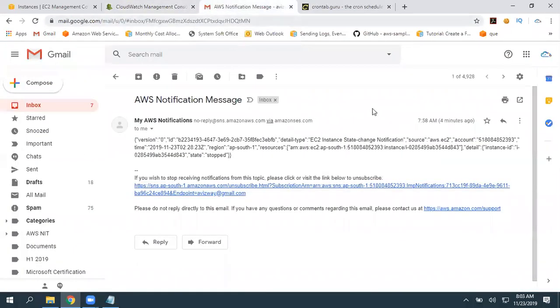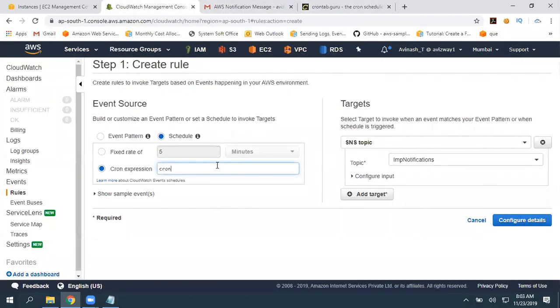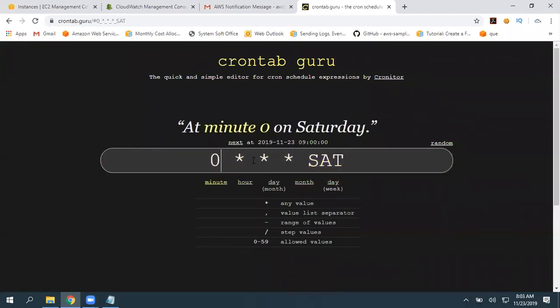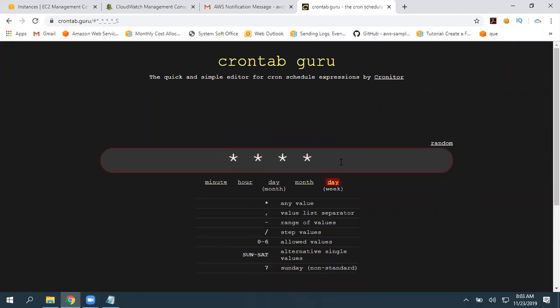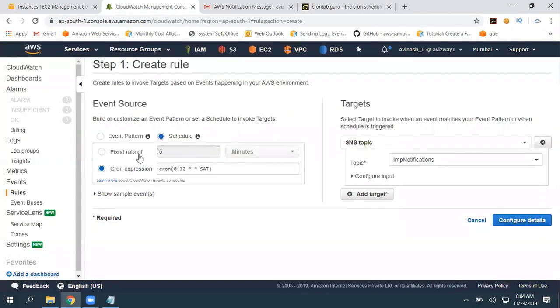So here you need to give these formats. Just copy this format, go here, and you can give cron and give this. For example, for every single minute you want to trigger something, then give all stars. This is nothing but every single minute, in every single month, on every single day of every single week, in every single hour. For every one single minute, it is going to trigger. So based on your requirement, you can configure this. Otherwise, go with the fixed rate.